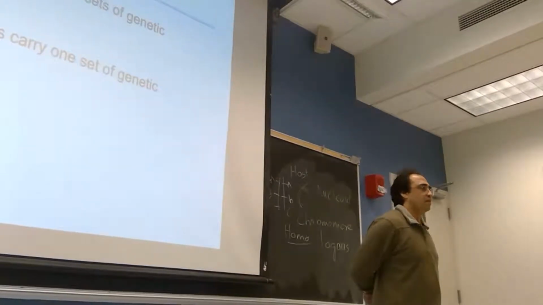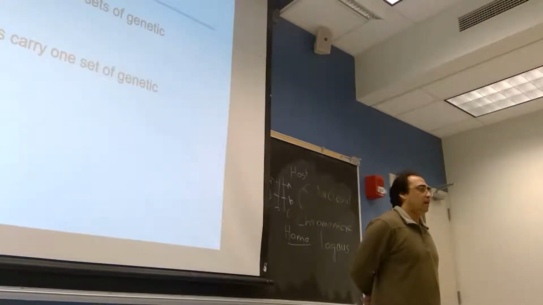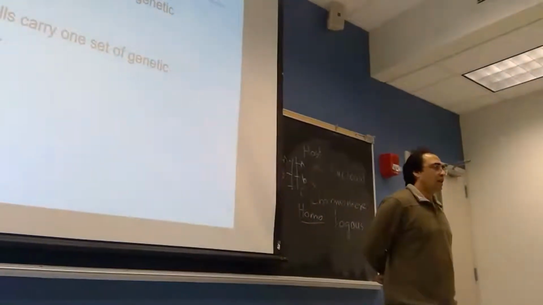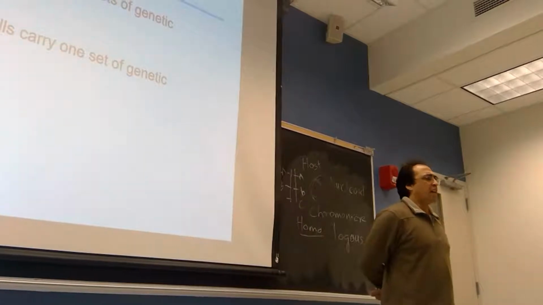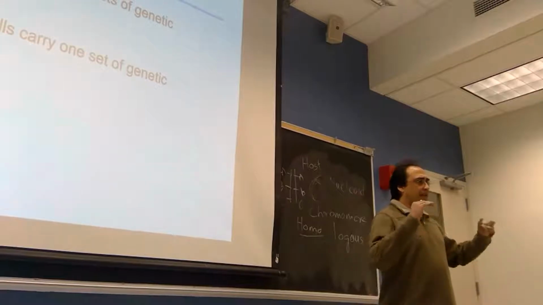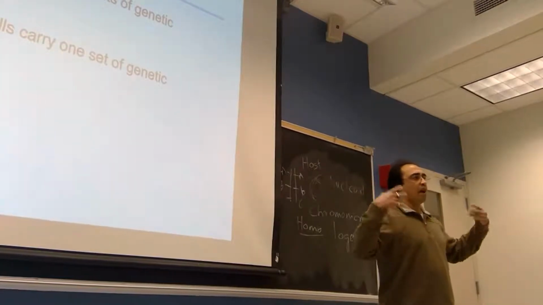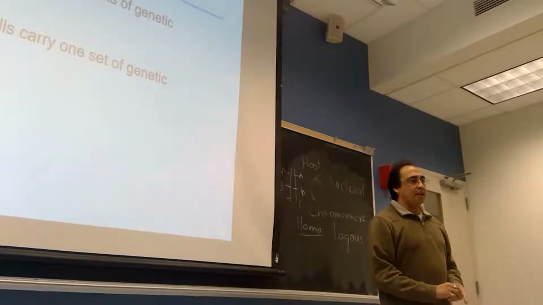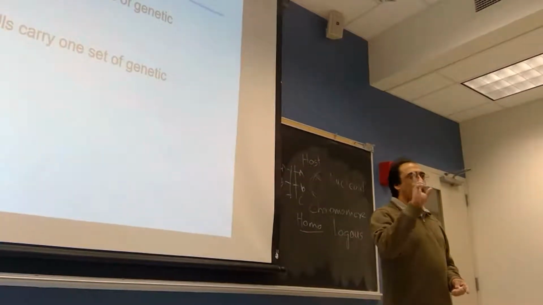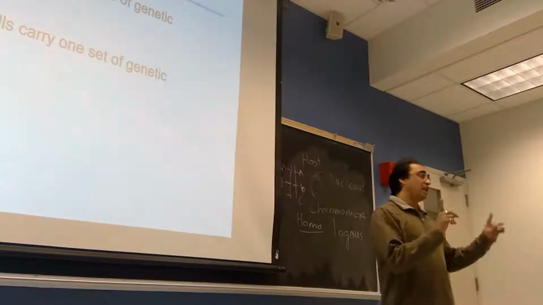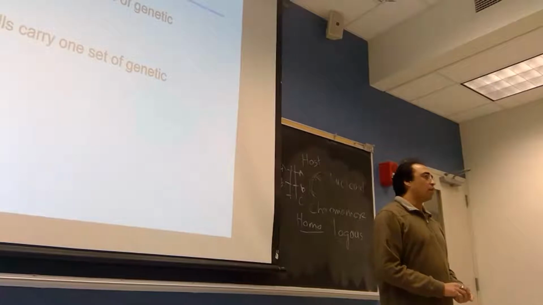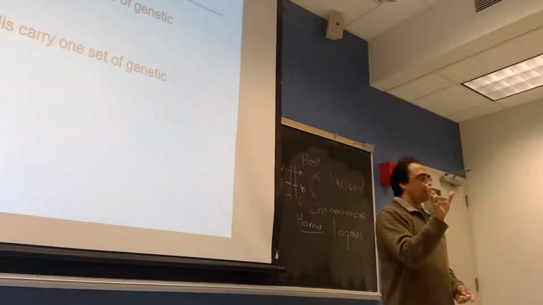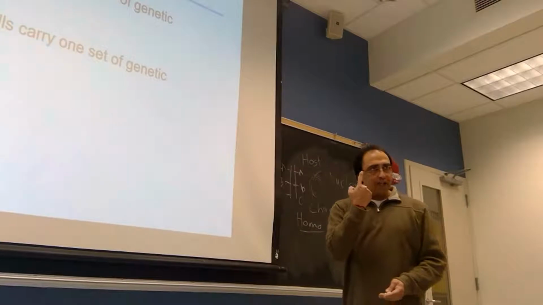One set means how many chromosomes? 23? What do you think? Make your concept clear, because these are the basic things we require in our later classes. One set of chromosomes means total 23 chromosomes either from father or from mother. That is one set of chromosomes. So chromosome number 1 to 23 should be there. That is called one set of chromosomes.